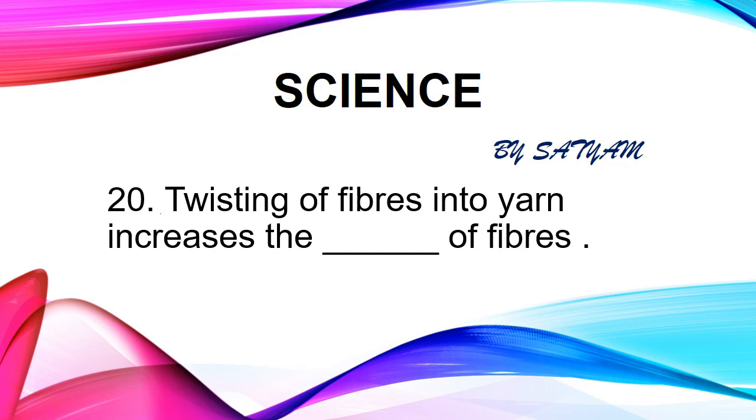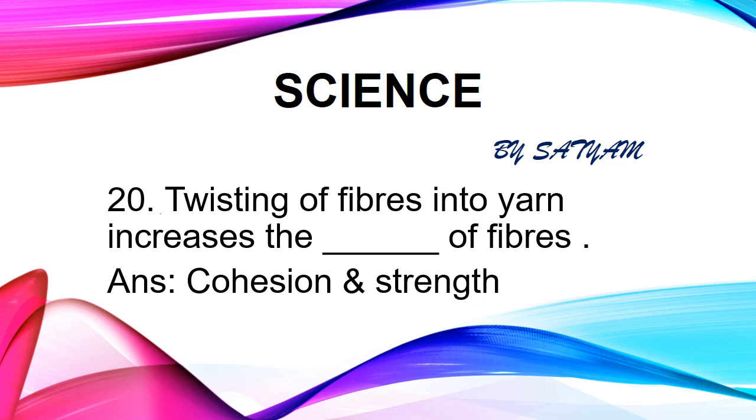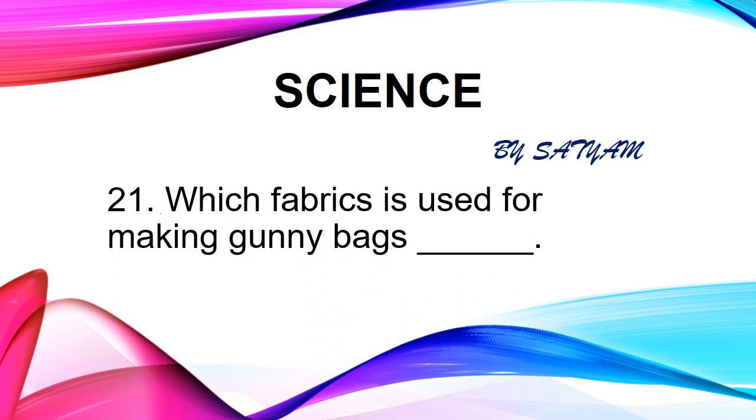The next question is, twisting of fibers into yarn increases the dash of fibers. The answer is cohesion and strength. Two main processes of getting fabric from yarn are weaving and knitting. The next question is, which fabric is used for making gunny bags? The answer is jute. Jute is not suitable for making clothes because it is rough and coarse. Therefore, it is used for making gunny bags.